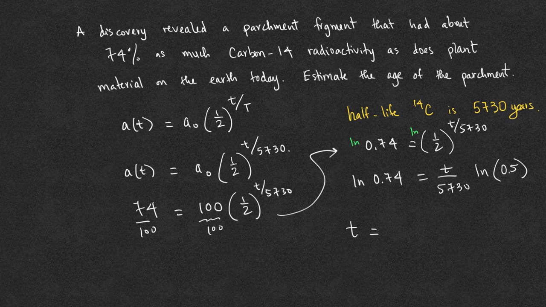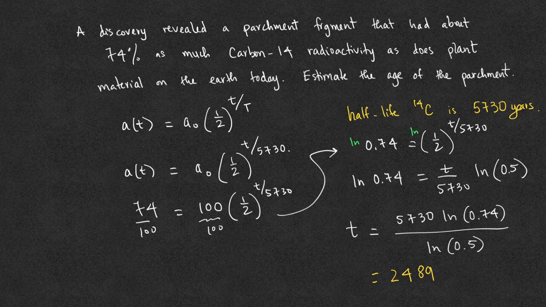And so t by itself is 5,730 times ln of 0.74 divided by ln of 0.5. We then input this into a calculator and obtain t to be approximately 2,489. This is the number of years. And so the age of the parchment is roughly